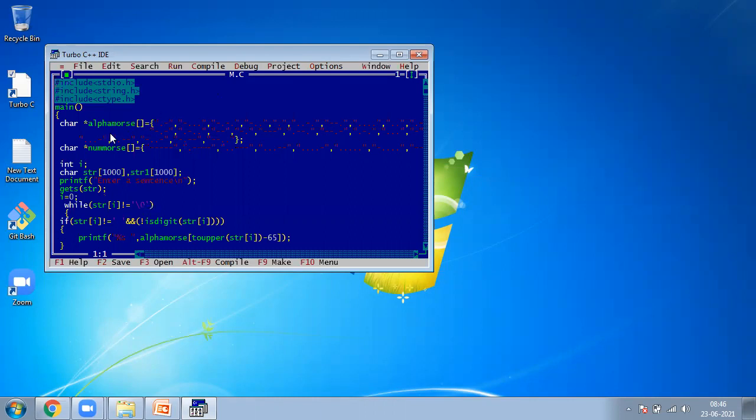Here there are two strings initialized. One is alpha modes and the next one is num modes. This is for alphabets, this is for numbers. Some symbols are defined here. These symbols are in our alpha modes, and these symbols are initialized in our num modes. Whenever we give alphabets, these symbols are substituted depending upon our alphabet. Whenever we give numbers, depending upon our number, these symbols are substituted.